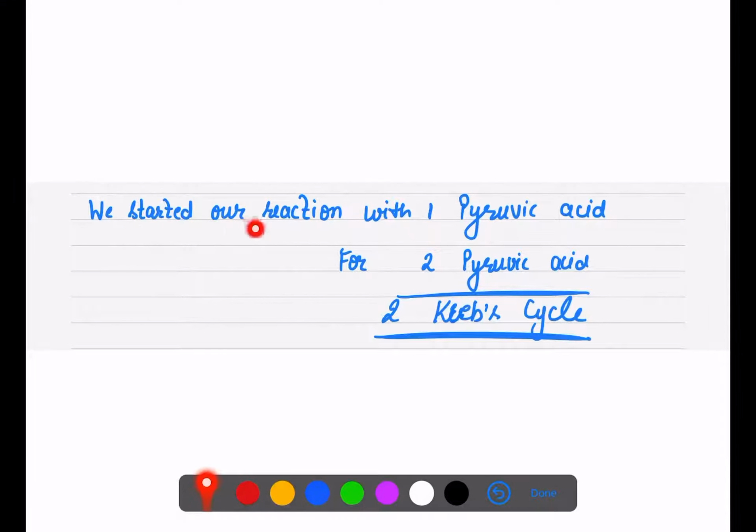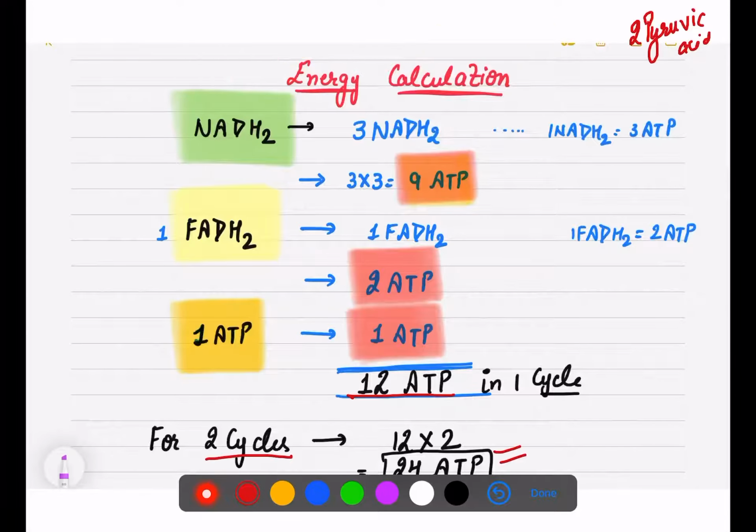You don't need to cram all this. If you know that when glucose is breaking down, it gives rise to formation of 2 pyruvic acid, and we have started our cycle only with the 1. So sometimes even in the exam they ask for 1. So for 1, if it is very clear to you, if NADH2, FADH2, ATP is clear to you, then you can definitely calculate for 2, that is 24 ATP molecules.